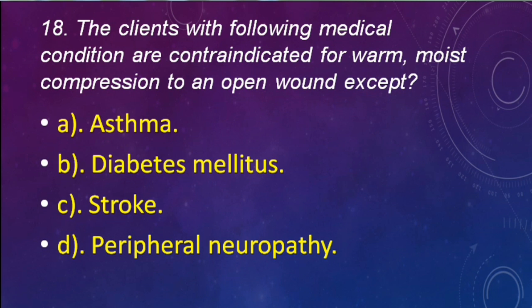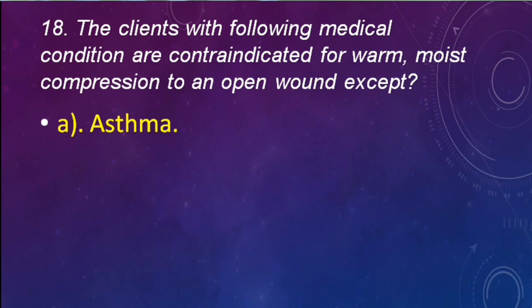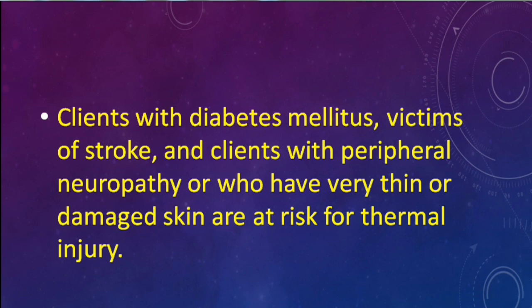The clients with the following medical conditions are contraindicated for warm, moist compression to an open wound except asthma, diabetes mellitus, stroke, peripheral neuropathy. Correct answer is asthma. Clients with diabetes mellitus, victims of stroke, and clients with peripheral neuropathy or who have very thin or damaged skin are at risk of thermal injury. Next question.